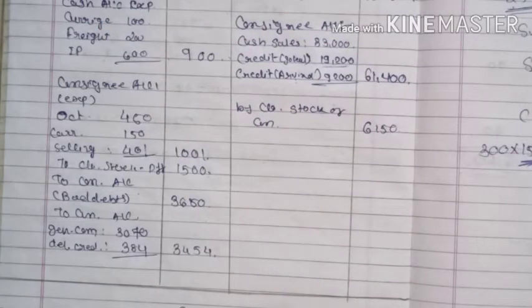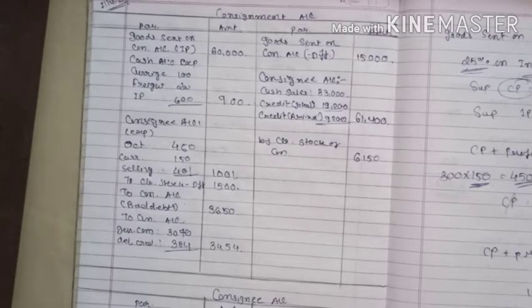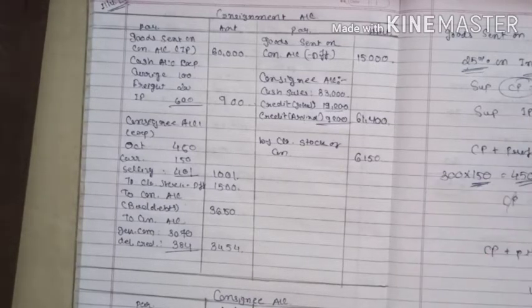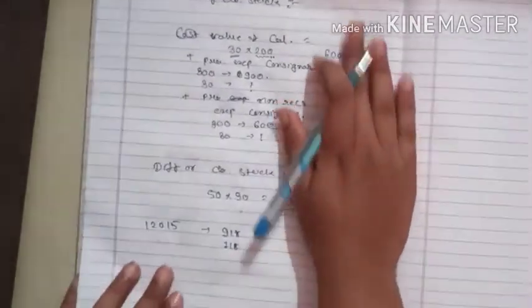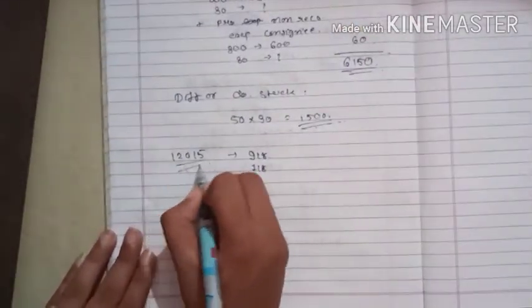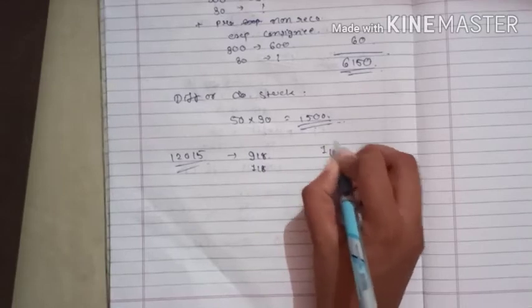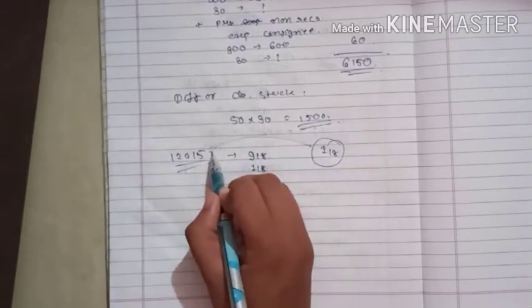Now we can find the profit. तो जैसे ही हम प्रॉफिट कैलकुलेट करेंगे, प्रॉफिट आएगा 12,015 रुपीज, but still the 1/8 part of the profit, after deducting, is still remaining. So the total profit is 12,015, right? But we have to give the 1/8 part of the profit after deducting that profit. So how is it possible? That means that 1/8 part of the profit is still included in the total of this.